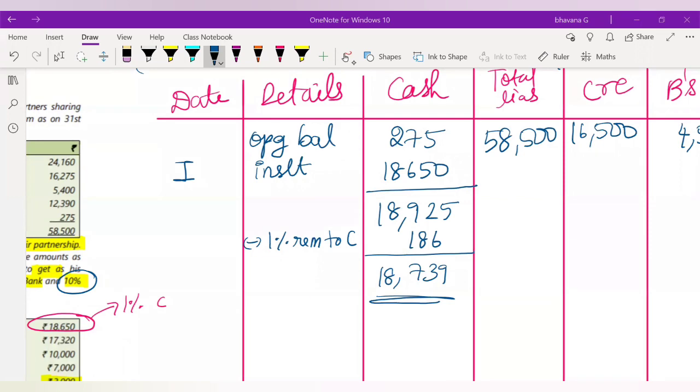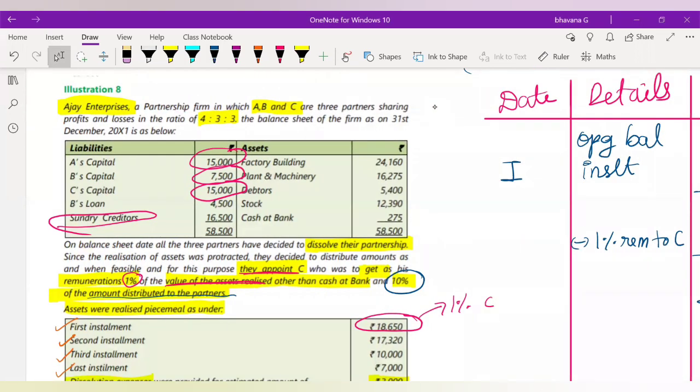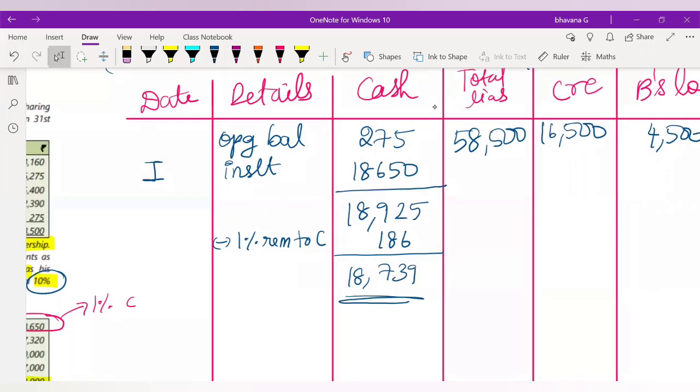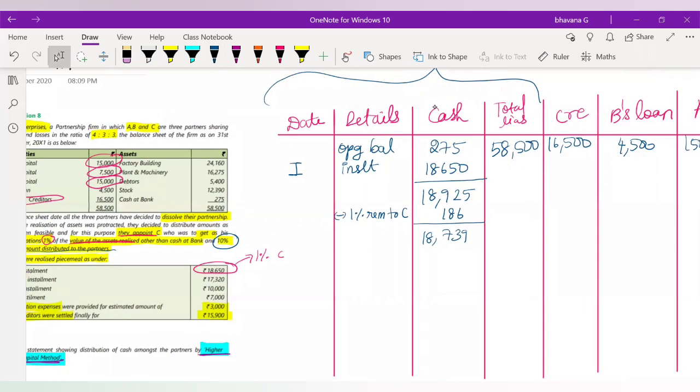It will be distributed to the liabilities. So in such case, this 10% you will have to only pay when the amount is distributed to the partners. Here, since the amount of 18,739 is going to be distributed to the liabilities, you do not need to pay him a 10% commission currently. Okay. So now you have this 18,739.